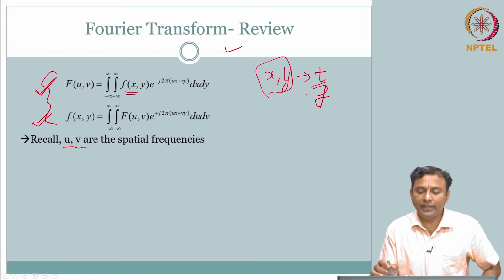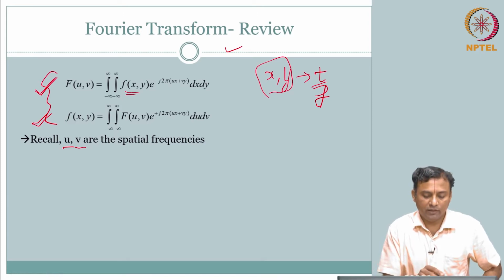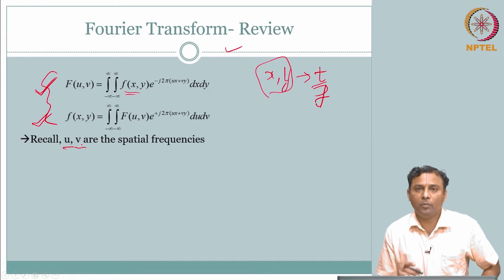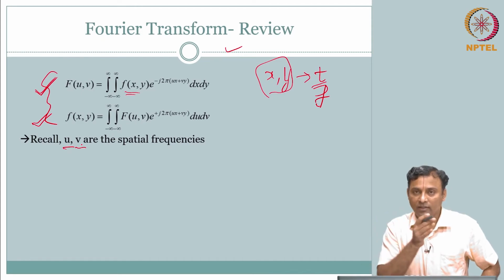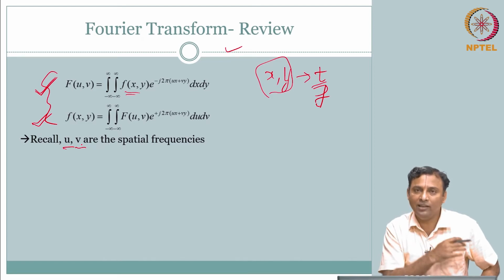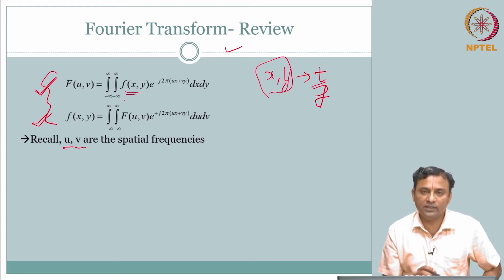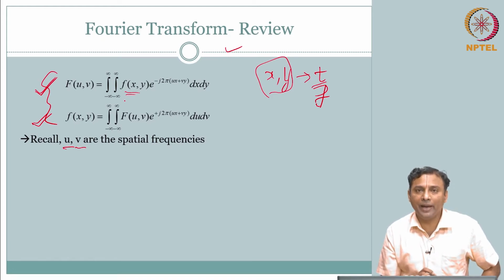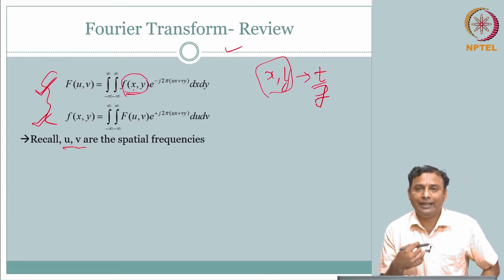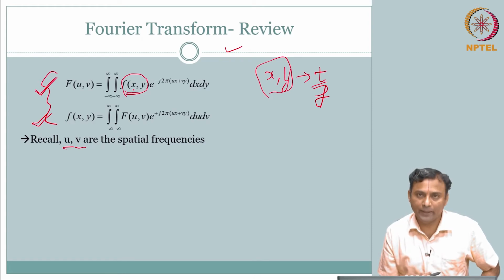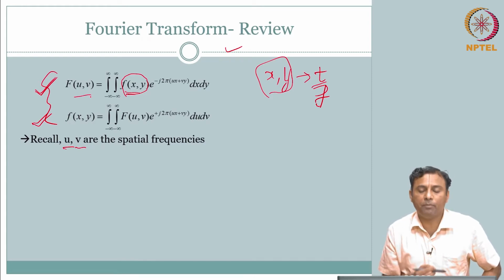We already interpreted and visualized these frequencies. Go back to the example where we talked about lines, the pattern. It was vertical parallel bars, black and white alternating, and then that was at an angle. So, we visualized frequencies. Now what you see here is how do I break, or decompose, the signal f of x comma y into its frequency components.